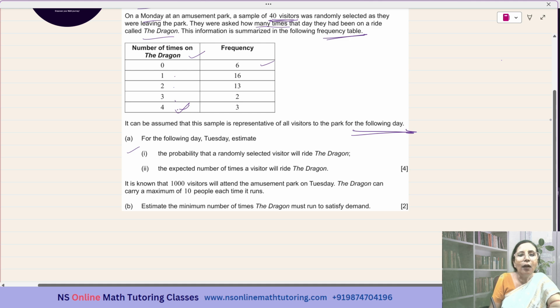Subpart A: for the following day, Tuesday, estimate the probability that a randomly selected visitor will ride the Dragon.